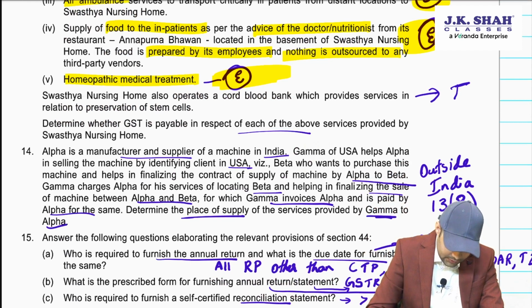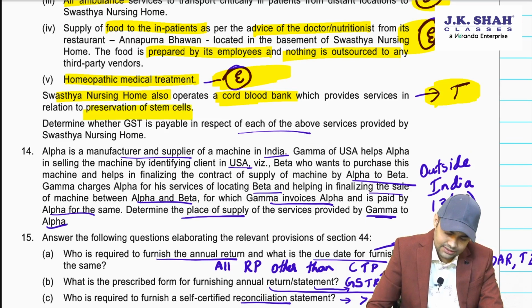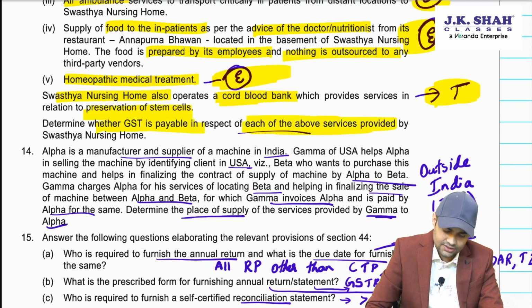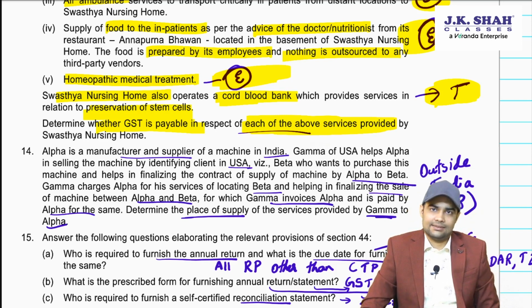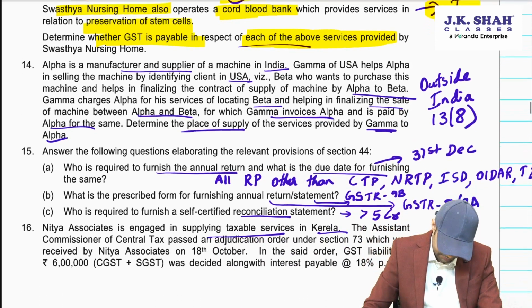Then Swasthya Nursing Home also operates cord blood bank for preservation of stem cells. Recent amendment, this has become taxable. You are required to tell whether GST is payable for each of the above services, and you had to explain which is exempt, which is taxable. Okay, let's see it further.